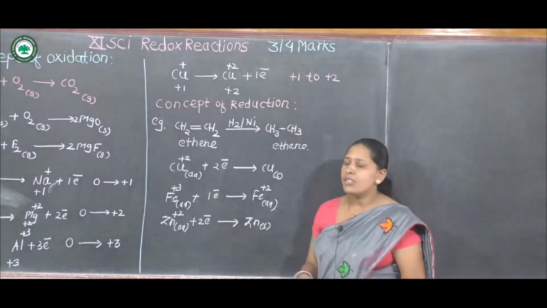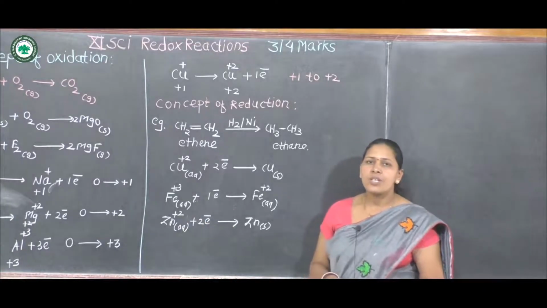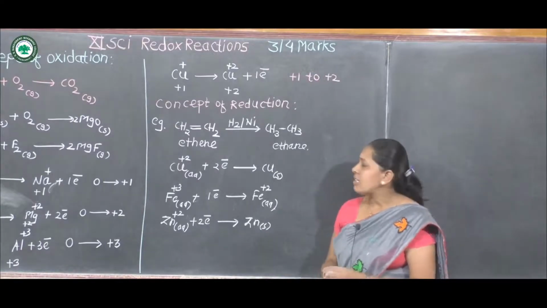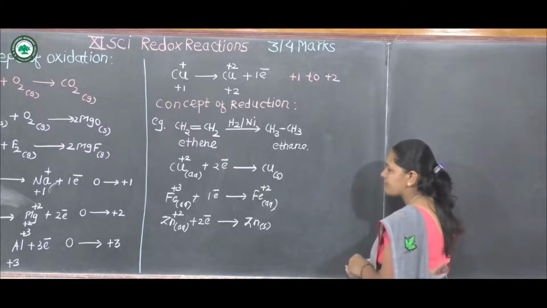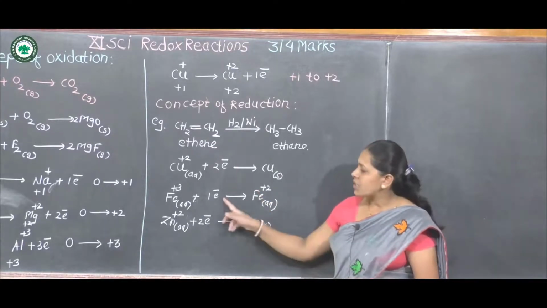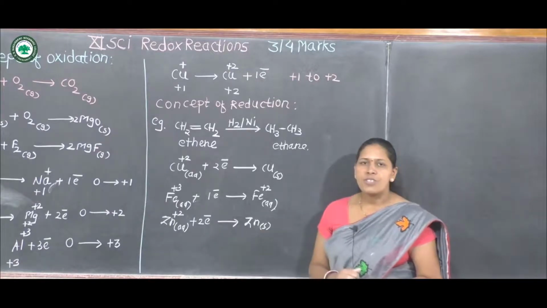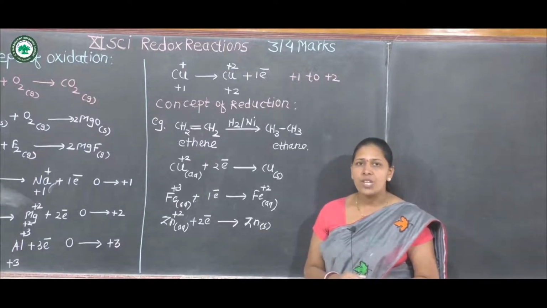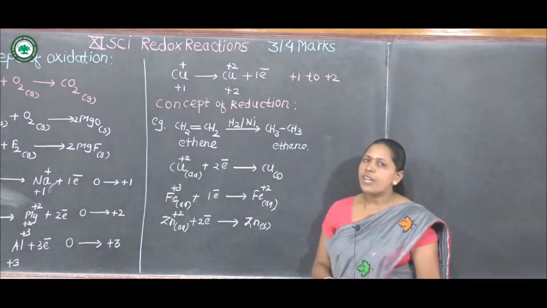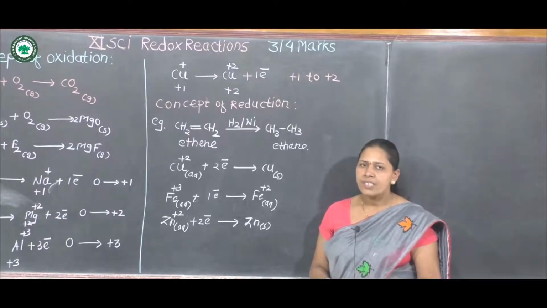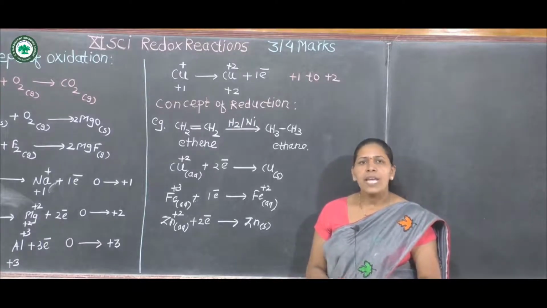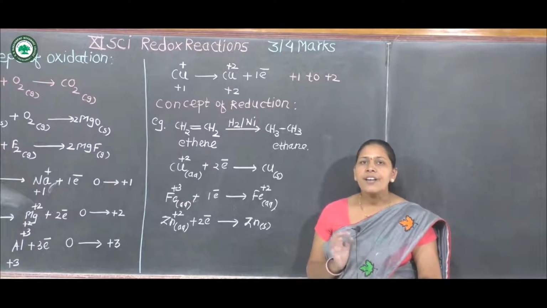In the third example, zinc +2 ion accepts 2 electrons to form neutral zinc. Therefore, we can define reduction: the gain of 1 or more electrons by any species is called reduction.